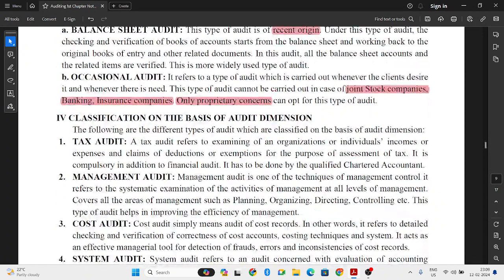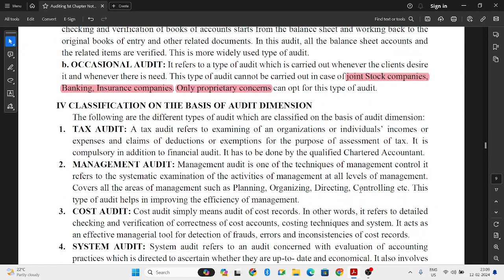Next, the fourth classification we have, that is classification on the basis of audit dimension. So there are various types of audit which are classified on the basis of audit dimension. First is tax audit. So tax audit is done in order to know how much tax you have to pay to the government. So for the purpose of assessment of tax.